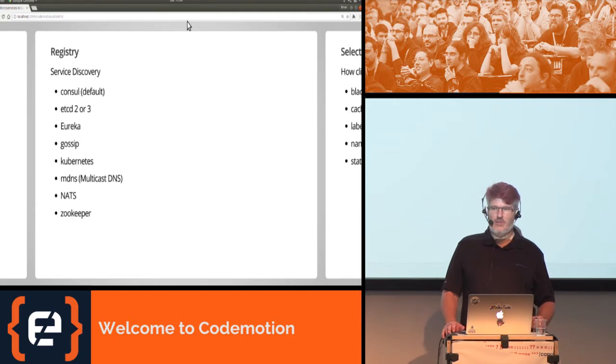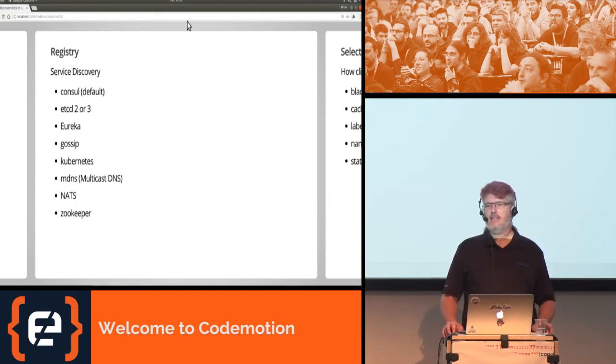The registry. So the registry is how we do service discovery. How do you find the other services that you want to call? How do you figure out which services are providing the functionality that you need to make a call to? The default is Consul service discovery, but you can also use etcd version 2 or 3. You can use Eureka if you like the Netflix suite. You can use Gossip, which only works on a local area network. It will not route. You can use Kubernetes, and Kubernetes is my particular favorite because when you use Kubernetes service discovery, you really don't have to do anything else. It just works.